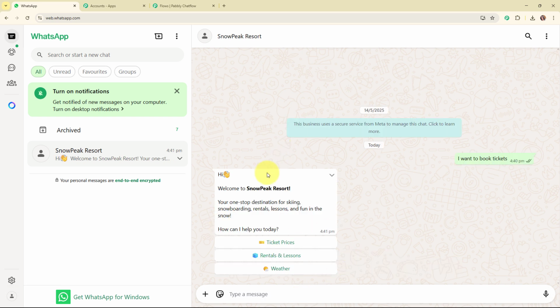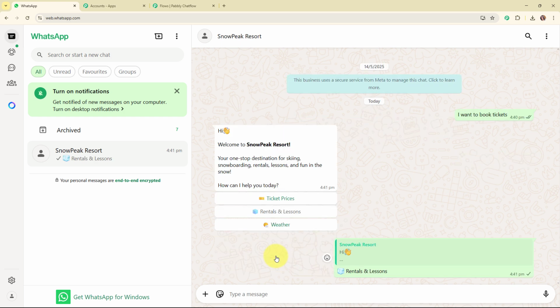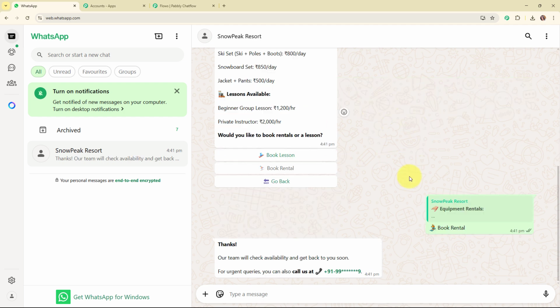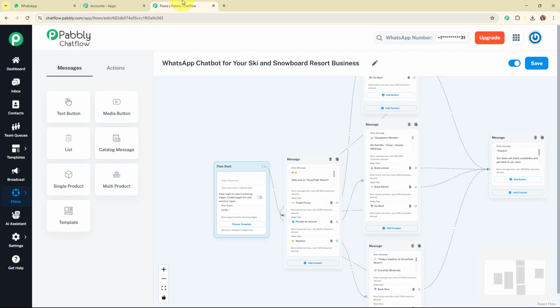And here we have received the same message again that says, hi, welcome to the Snow Peak Resort, your one-stop destination for skiing, snowboarding, rentals, lessons and fun in the snow. How can I help you today? So here you can see we have received these 3 quick reply buttons, and now if you select any of the quick reply buttons, then automatically your chatbot is going to get triggered. Alright, so with this we have successfully seen the working of this amazing automation.